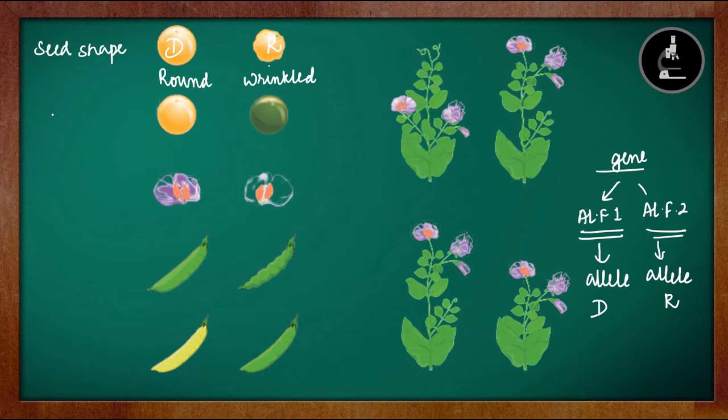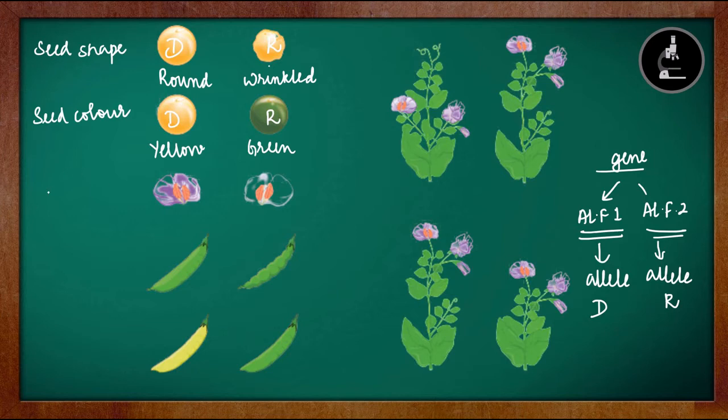After seed shape, another character is seed color. In seed color, yellow color is dominant over green color. So green is the recessive character. The dominant character is yellow seed color, whereas green seed color is the recessive character. So when yellow and green both are present, yellow will be dominant. When round and wrinkled both are present, round will be dominant. We will be discussing this in detail in monohybrid cross. Now we are only discussing what the 7 pairs of contrasting characters were which Mendel chose. One was seed shape, one was seed color.